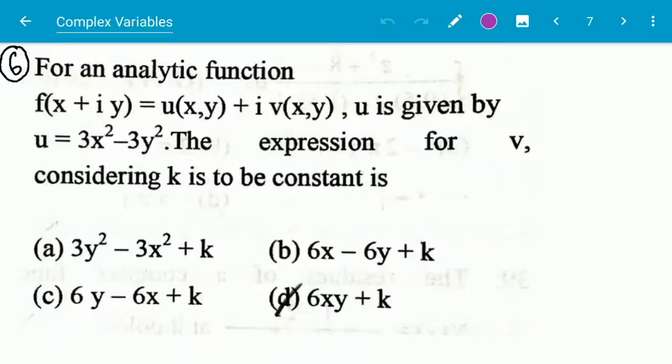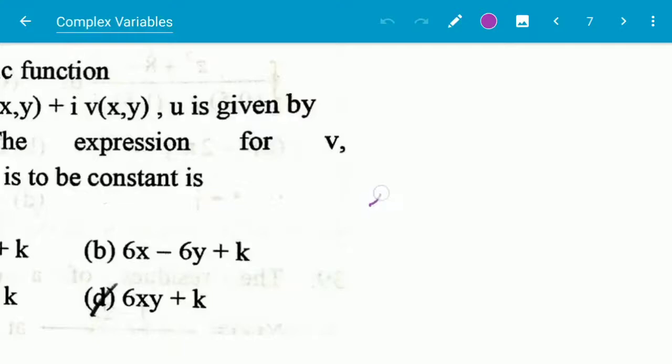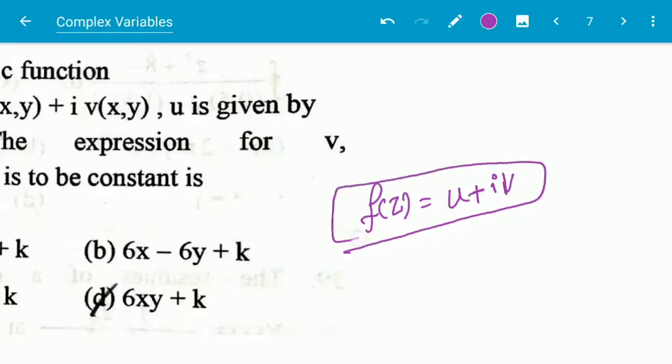So the function f(z) is given, z is a complex number, and u + iv is the complex function, where u and v are functions of x and y, and z is x + iy. The question is, u is given, I have to find v so that the function f(z) will be analytic.